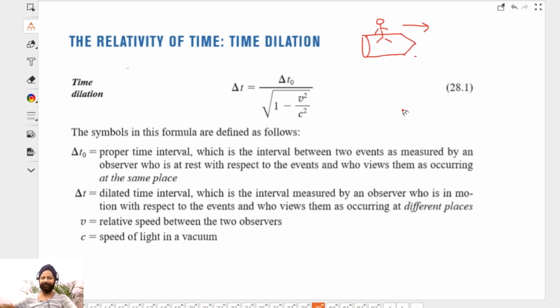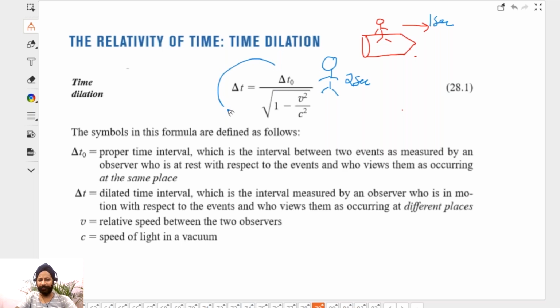Who will realize is the person who is not moving. Let's say this person had some way to figure that out. He will see that your clock has slowed down. He will say, look at your tick tick tick, it is very slow. So when he goes through 2 seconds, you go through only 1 second, maybe. So only this person will realize that.